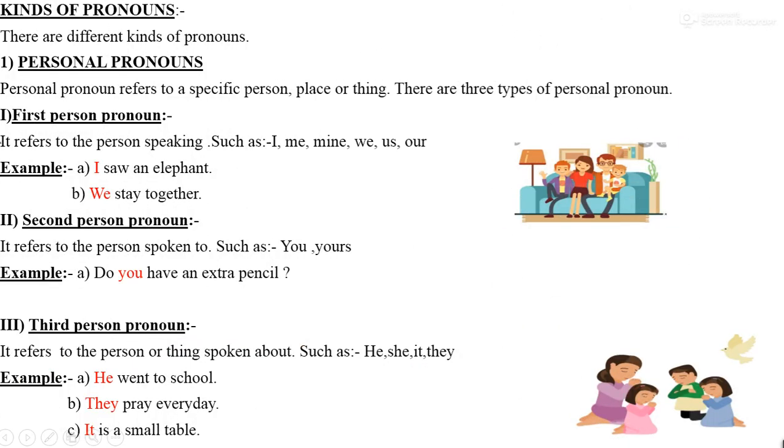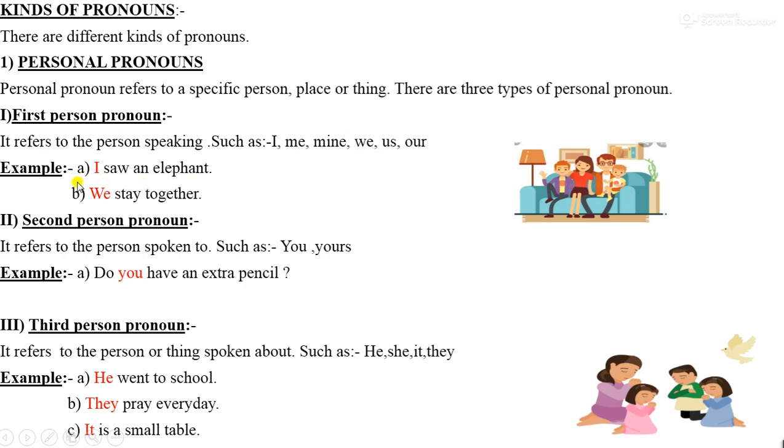Let's see kinds of pronouns. There are different kinds of pronouns. First, personal pronouns. A personal pronoun refers to a specific person, a particular person, place or thing. There are 3 types of personal pronoun. First, first person pronoun. It refers to the person speaking, such as I, me, mine, we, us, our.